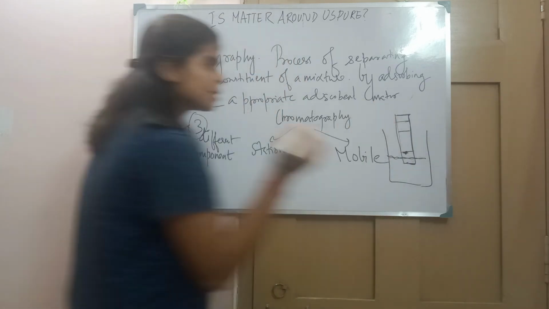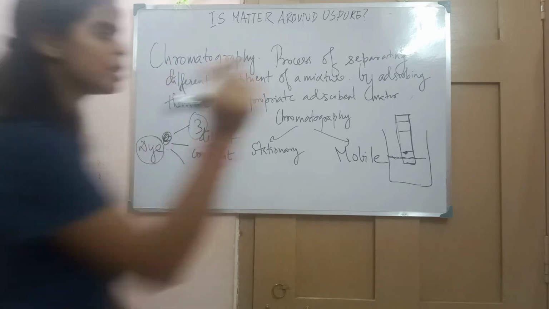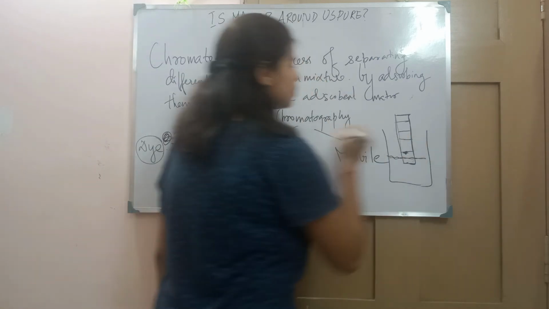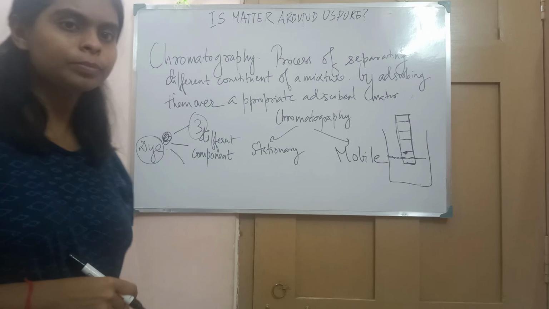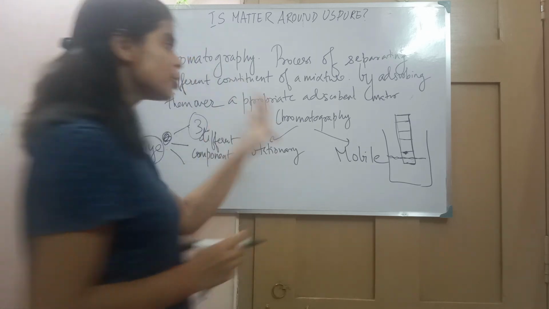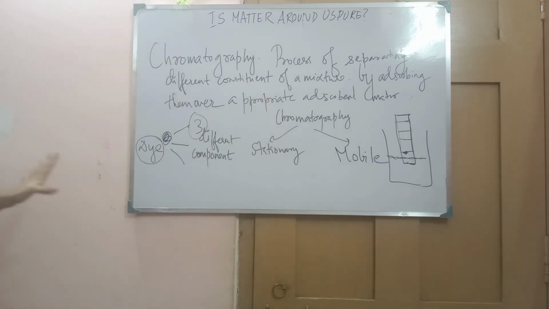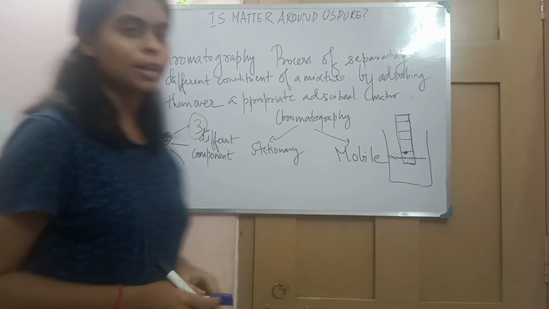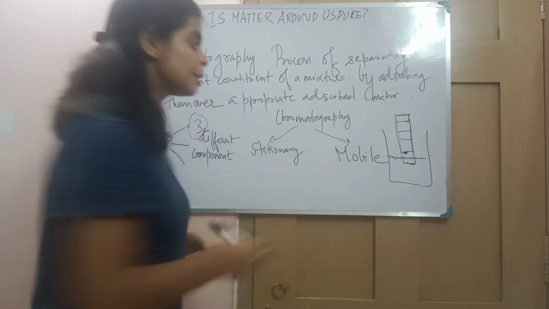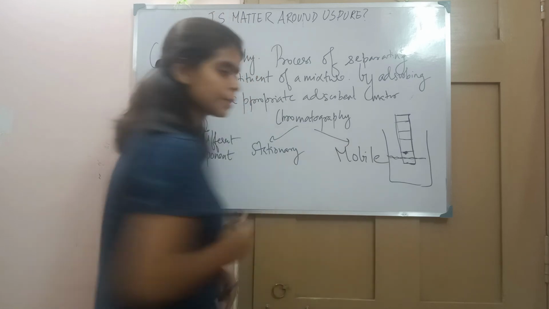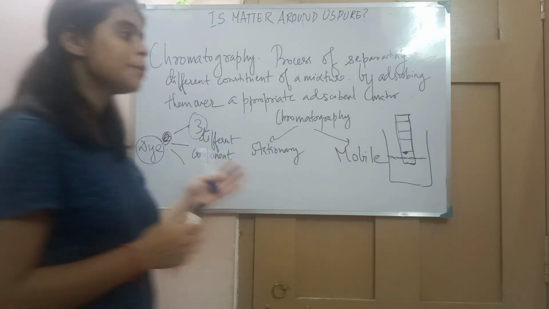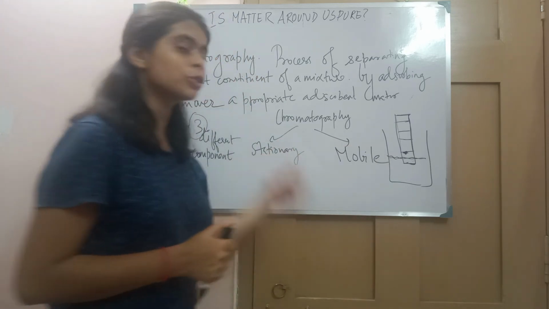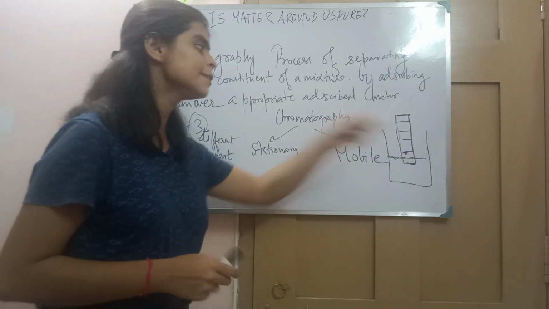If one of the components has a moderate interaction with the solvent, it will be present in the middle. So chromatography solely depends on the interaction of the constituents with this solvent and this paper.